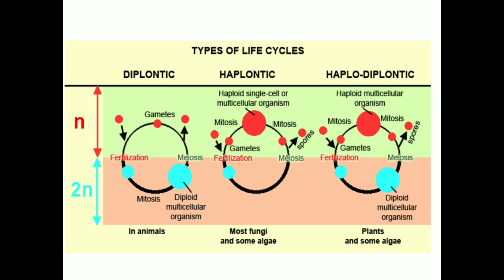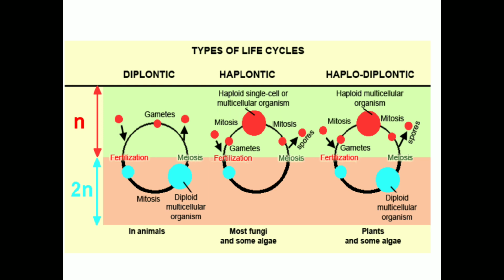In the last figure, we see the haplodiplontic life cycle in plants and some algae. Here mitosis occurs in both diploid and haploid cells.